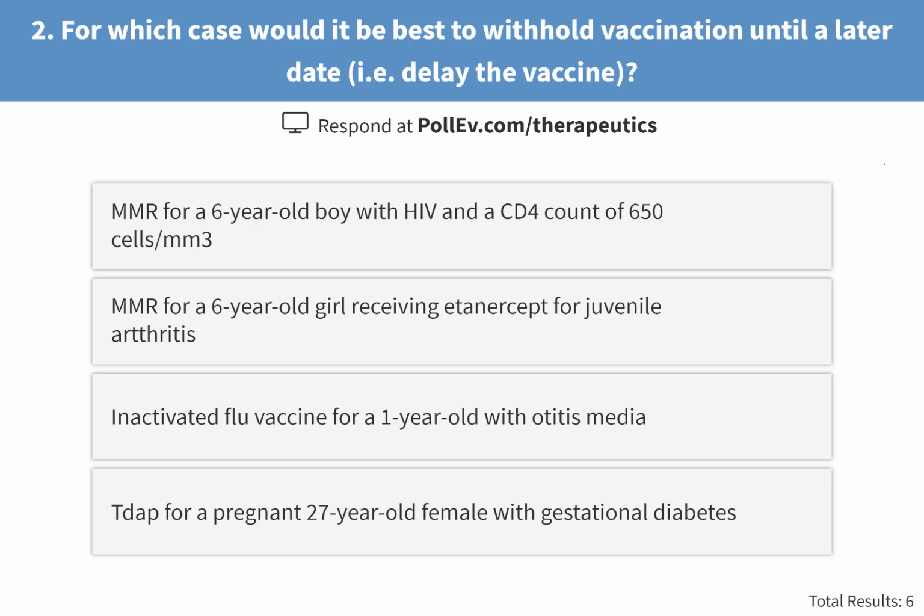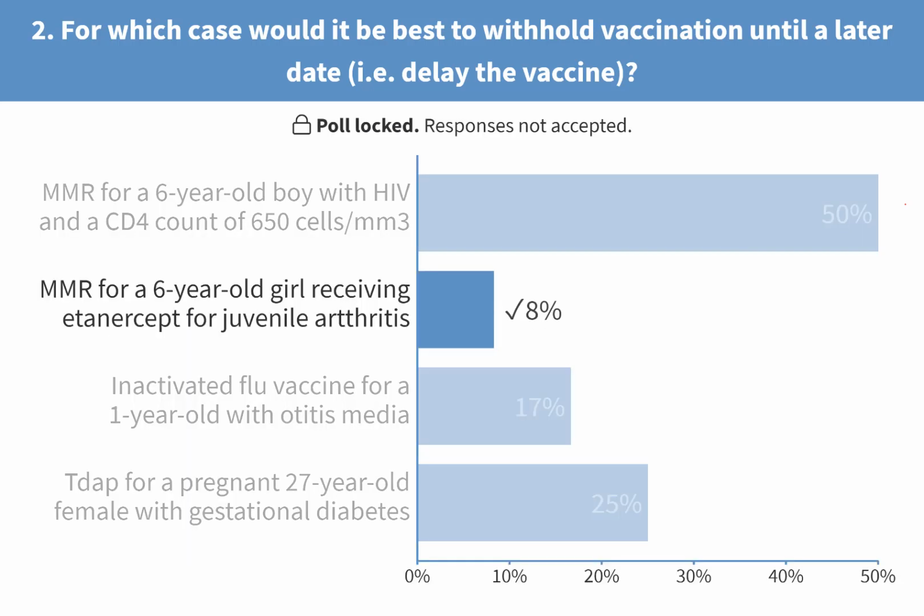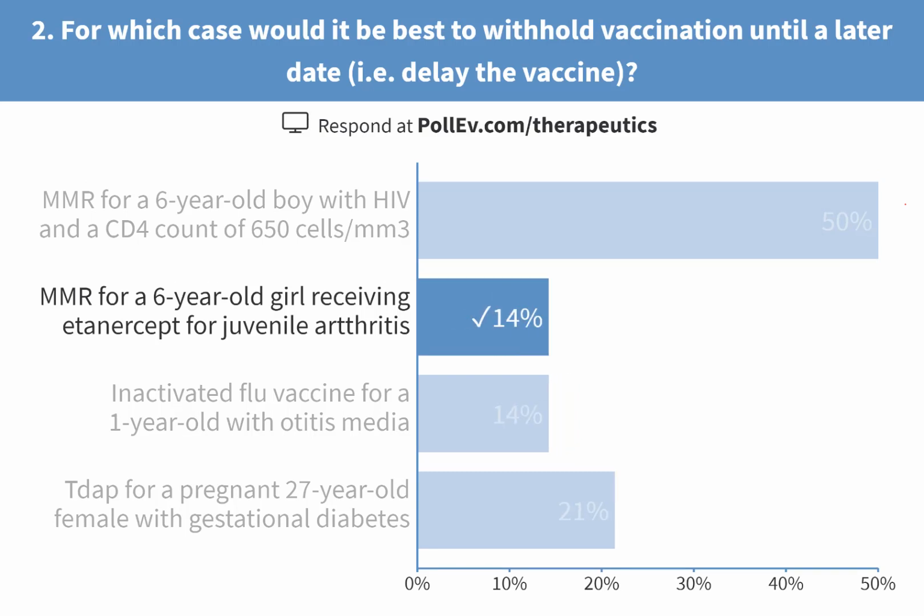If you have not figured out, MMR is a live vaccine. In the exam, you have to figure it out yourself. I will not be there to tell you. Remember, MMR is a live vaccine. So you need to remember the situations in which live vaccines should be avoided.